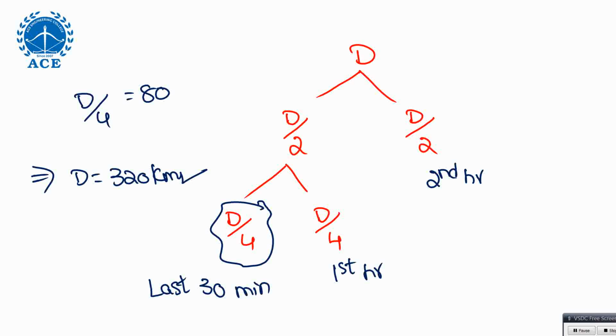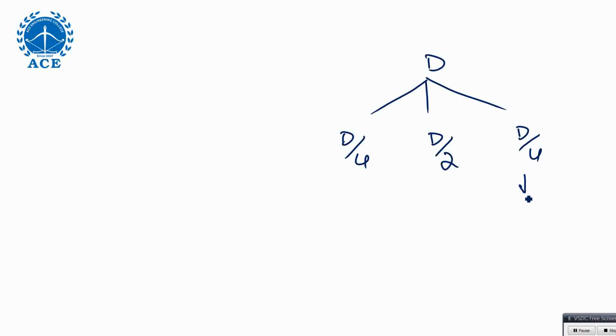That is for understanding, I split. If I write D by 4, D by 4, D by 2, you may not understand directly. I just split D as D by 2, D by 2. They didn't give that in the question. Actually, I need to mention simply D by 4, D by 2, and the other one is D by 4. This I have to mention. How we know this is D by 4 is from the total D, by 4 and D by 2 should be subtracted.